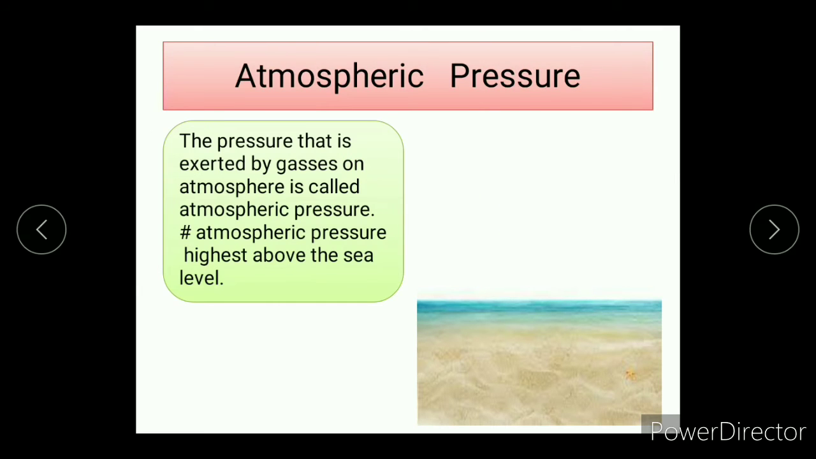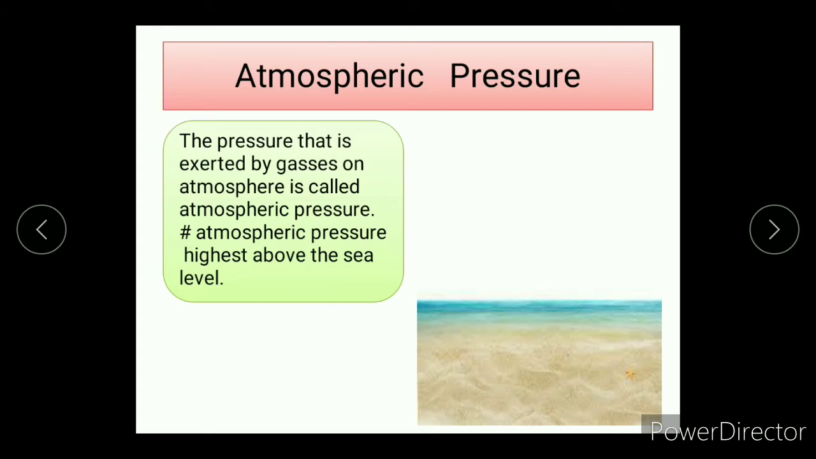atmospheric pressure. The pressure exerted by the gases of the atmosphere is called atmospheric pressure. In the last slide, we studied that gases exert pressure on their container. So the atmosphere is a huge container of gases. All the gases move randomly here and there in the atmosphere. So the atmosphere is the container of the gases.